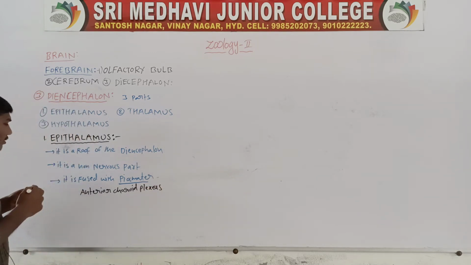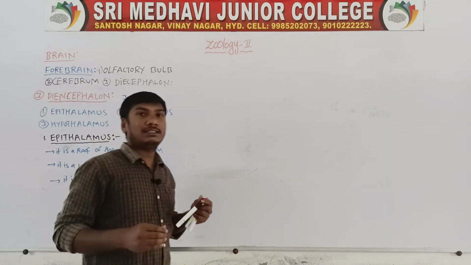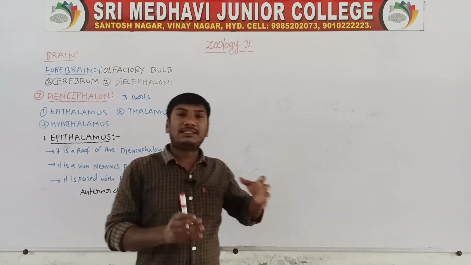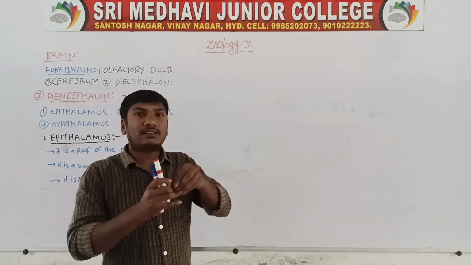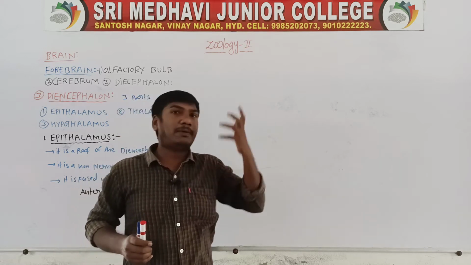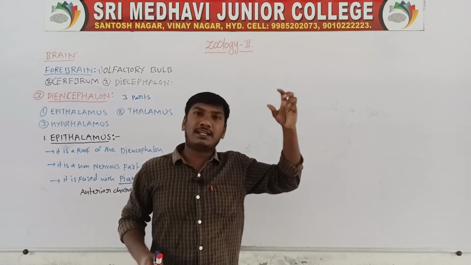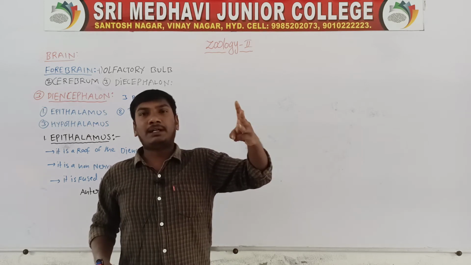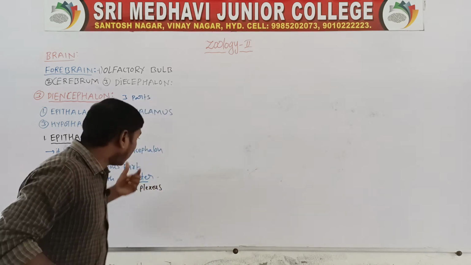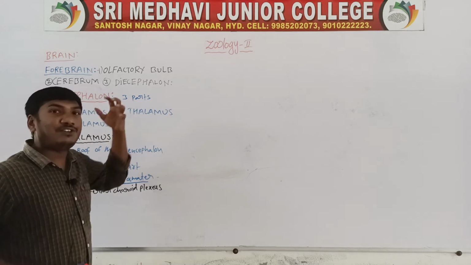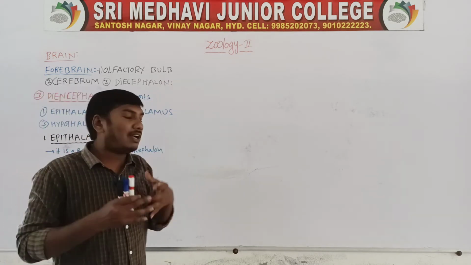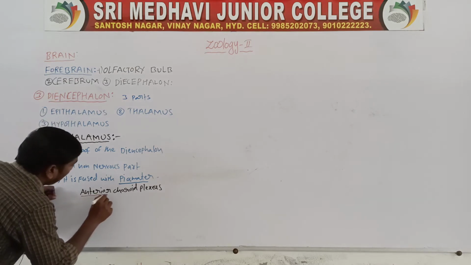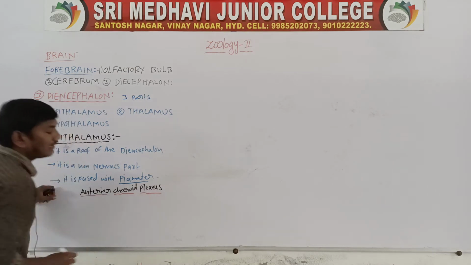So first point, it is the roof of the diencephalon. Next, the epithalamus is a non-nervous part, fused with the pia mater. Pia mater means the brain covering membranes. They contain three membranes: dura mater, arachnoid mater and pia mater. The non-nervous part of the epithalamus fusing with the pia mater forms the anterior choroid plexus.